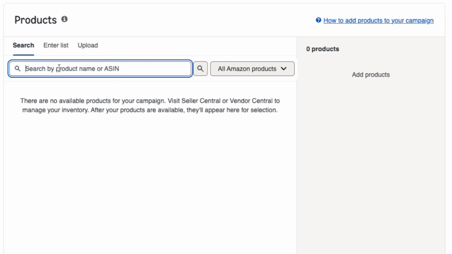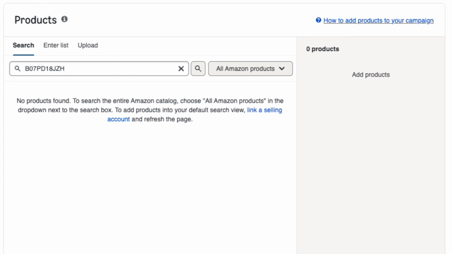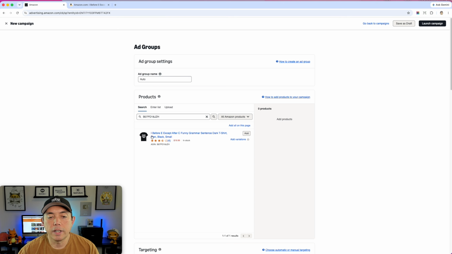This is where the ASIN comes in. You're going to Command V right here, and you're going to want to use all Amazon products. Once you have it here, it's going to pull it up and then hit add. So make sure that it's right here, your product. Sometimes it may be ineligible, very few times. If that's the case, go find a different product, because you won't be able to do an ad on it. Most of the times you'll be able to add it, and make sure that it's here on this side.